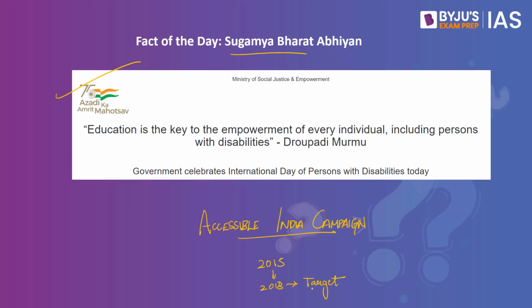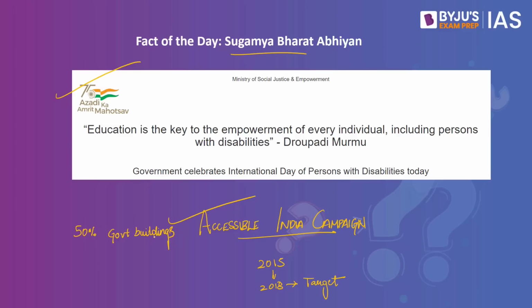But what exactly is this campaign for? See, this campaign seeks to make at least 50% of all the government buildings in the national capital and also all the state capitals fully accessible for the differently abled segment of the population. And also, deadlines have been set to make airports and railway stations accessible to the differently abled.